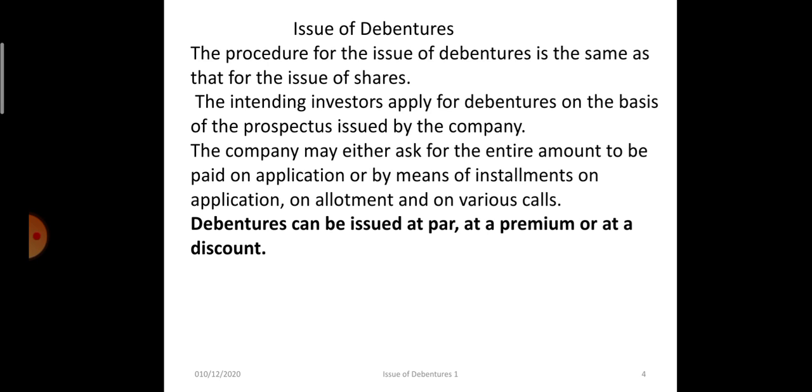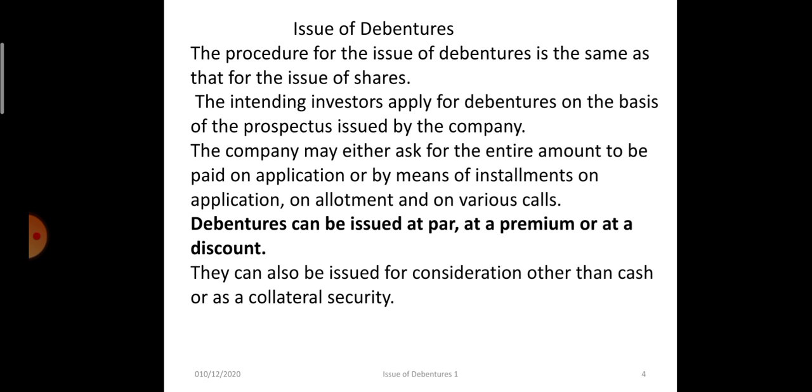Debentures can be issued at par, premium or discount. Shares cannot be issued at discount, only at the time of reissue. Otherwise, debentures can be issued at par, premium, and discount. And they can be issued for consideration other than cash, like equity shares were issued when assets were acquired. Similarly, debentures can also be issued, and they can be issued as collateral security for other loans taken from financial institutions.